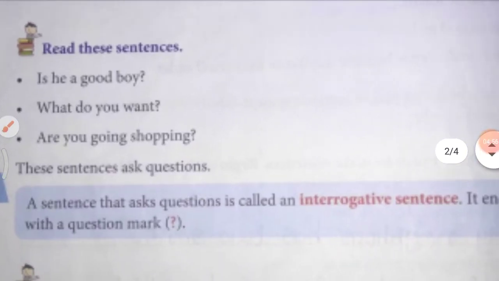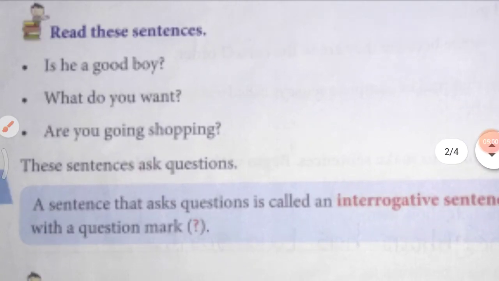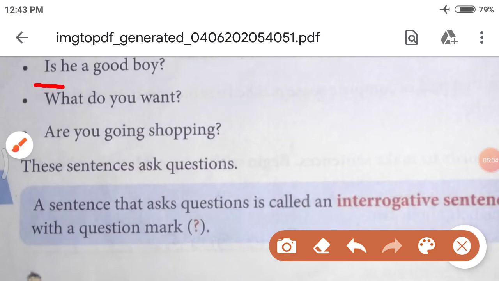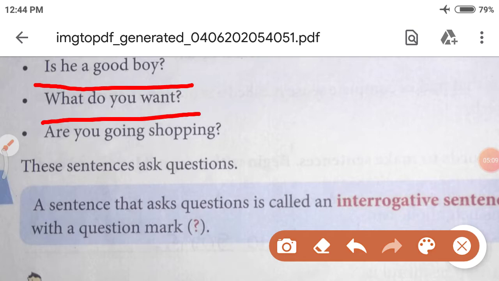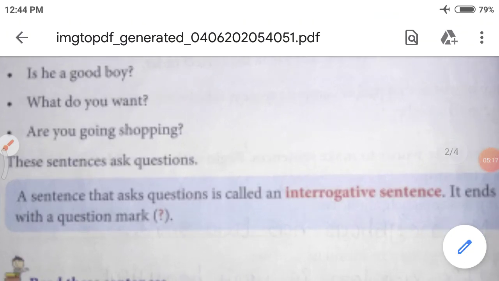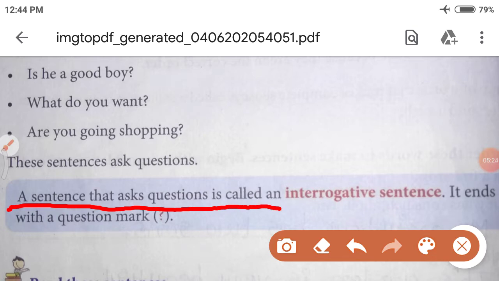The next type of sentence is here. Is he a good boy? What do you want? Are you going shopping? Now, a sentence that asks questions is called an interrogative sentence.